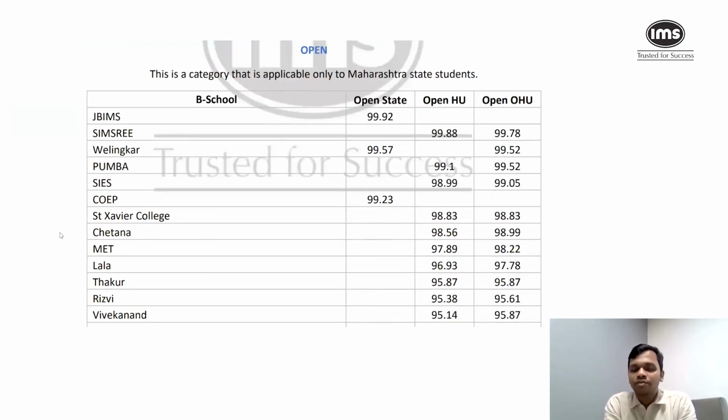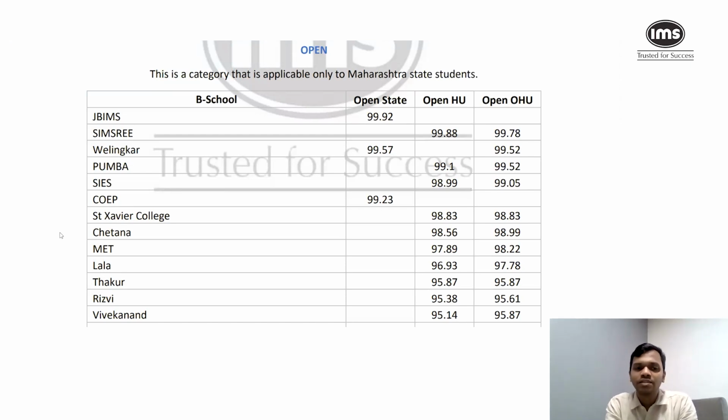So open category, for example, is a category that is applicable only to Maharashtra state students. So you can see that JBM is closed for state students, it closed at 99.92 last year, which means let's say you're at 99.91 or a 92 or a 93, you have a chance this time, right? If you're higher than that, let's say you're at 99.95, more or less you're inside the college, comfortably in. But let's say you are somewhere around 99 percentile.